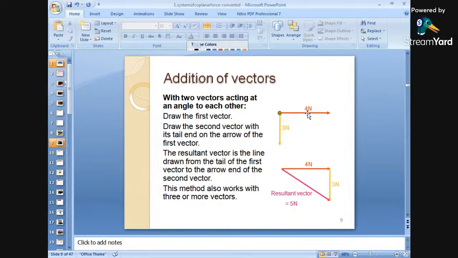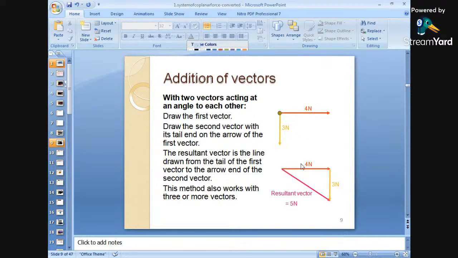Here one vector is taken in the horizontal direction, moving to the right side, with a magnitude of 4 newtons, whereas the other is moving vertically downwards with 3 newtons. So how has it been added? It has been added in this form because this one is parallel to this one.